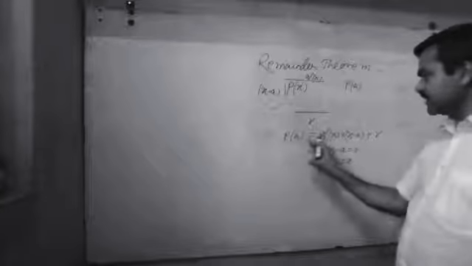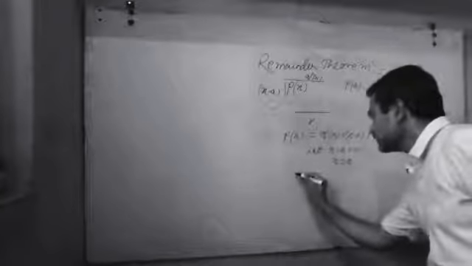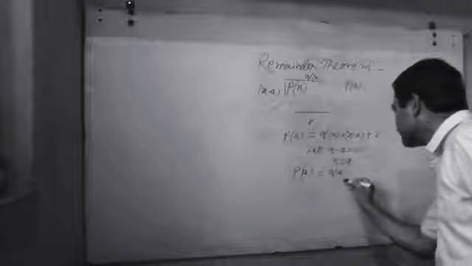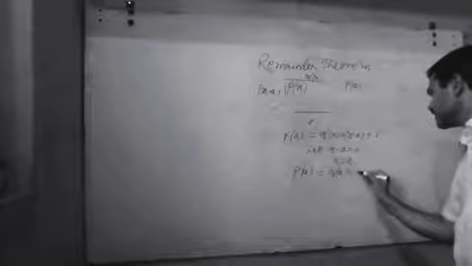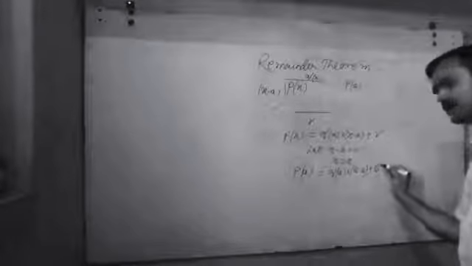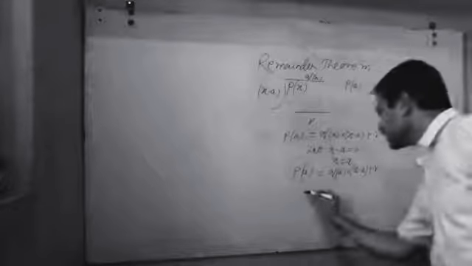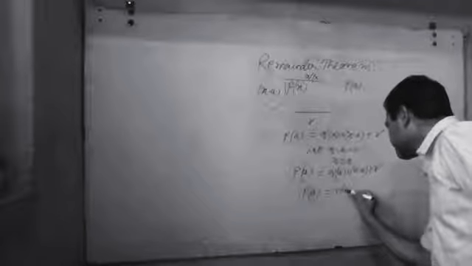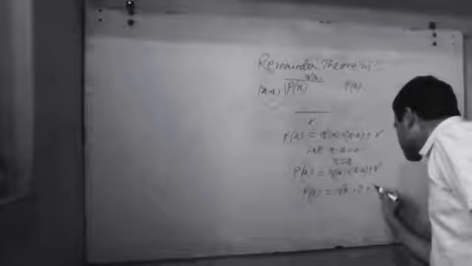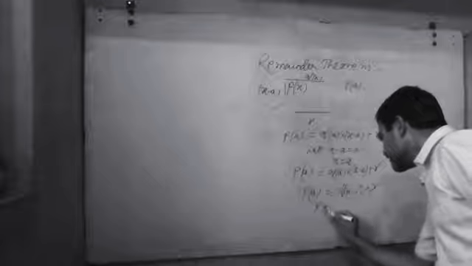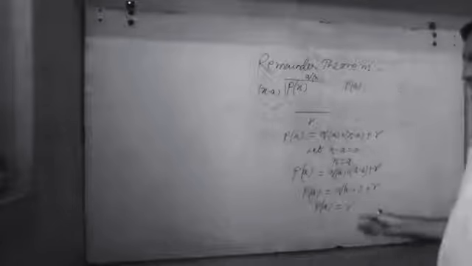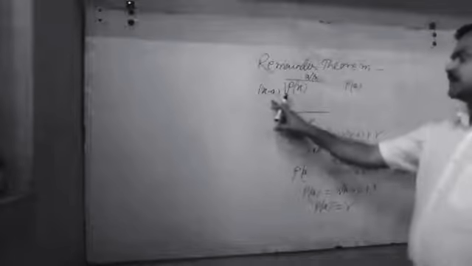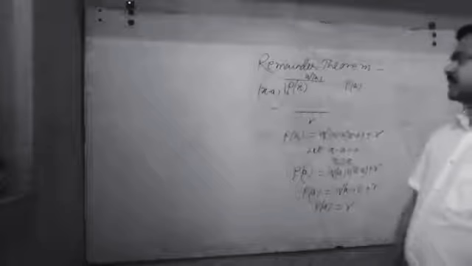Putting x equal to a in this expression, you will get P(a) equals Q(a) multiplied by a minus a plus r. After simplifying, P(a) equals Q(a) into 0 plus r, that is P(a) equals r.